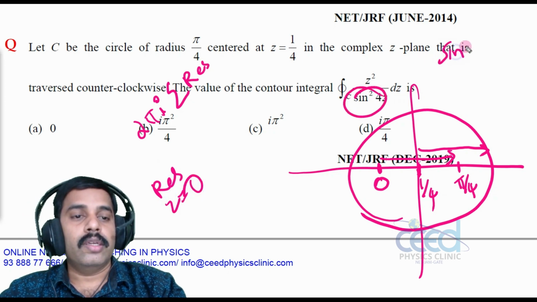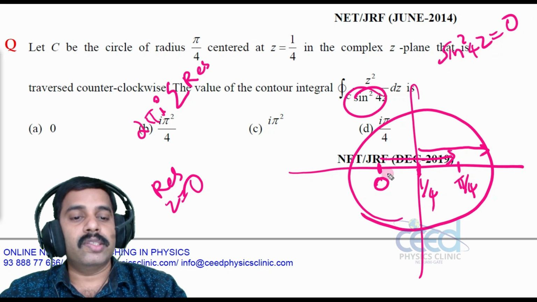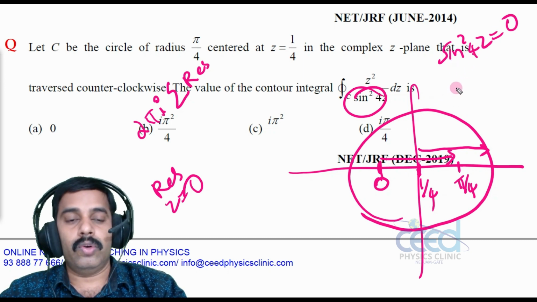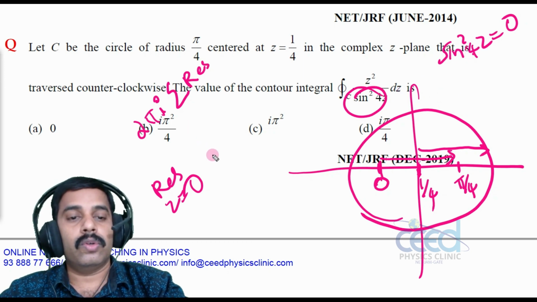Sine square 4z is equal to 0. So pi by 4 and 0 are the poles, because at pi by 4, sine square pi is 0. So pi by 4 is a pole, and z is equal to 0 is also inside the contour. This is also a pole because sine square 4z is 0. Alright. So at z is equal to 0, this is a double pole. So what is the value?